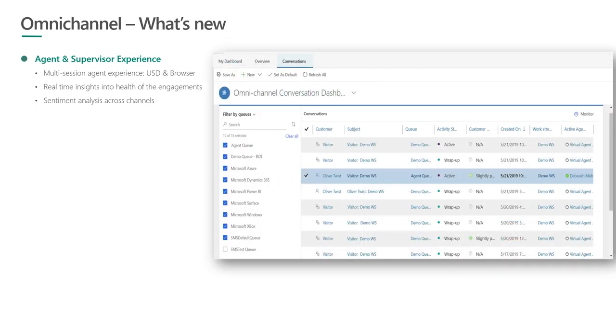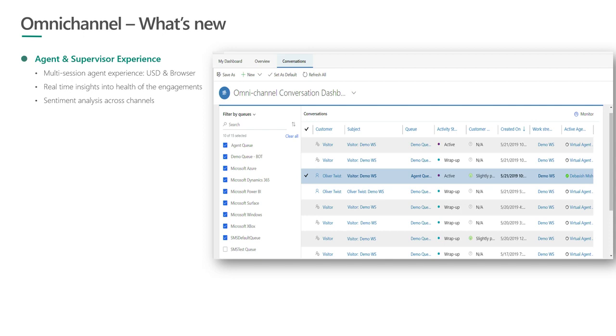We'll also have real-time dashboards for personas like supervisor or managerial personas. They will have insights into what's going on, what kind of conversations are going on, and they'll be able to either silently monitor the conversations that are going on across different channels, or the supervisor can also go ahead and open a specific conversation, whisper to an agent silently, and even barge into a conversation when needed. So some of these scenarios we are enabling with the supervisor experience.